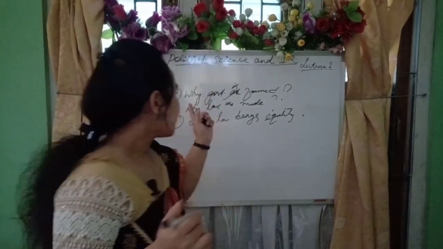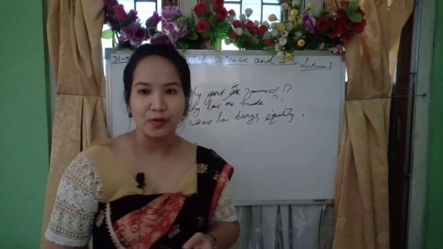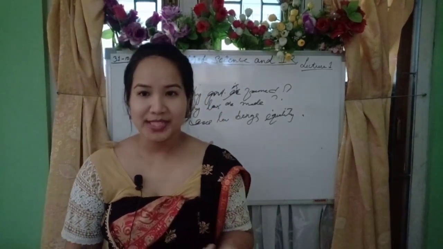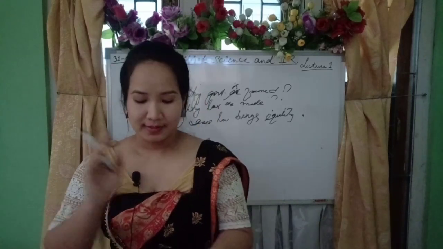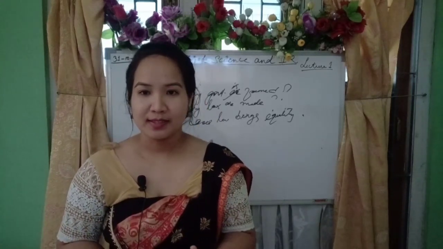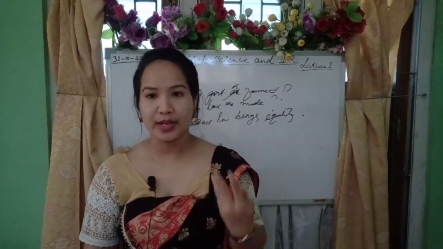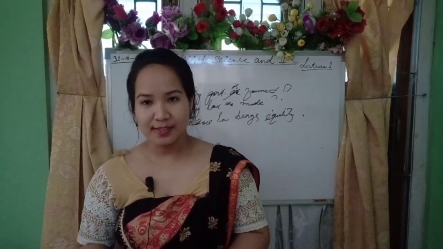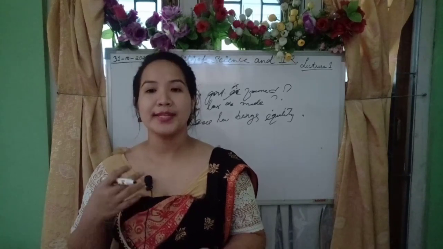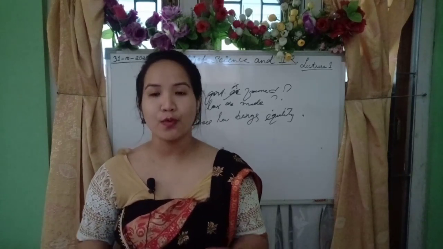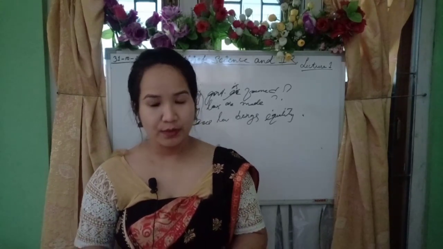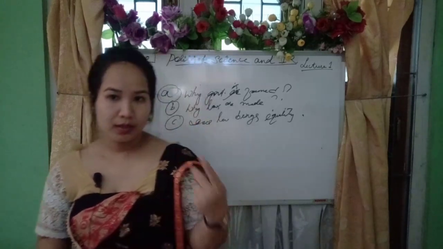Okay, in the first question we find why the government is formed. We all know why the government is formed, right? The government is like an institution where different policies and different laws are made and implemented for the betterment of the society, for the betterment of the country. So these are the things.